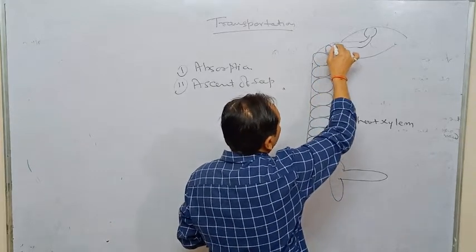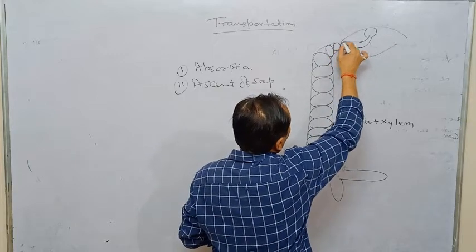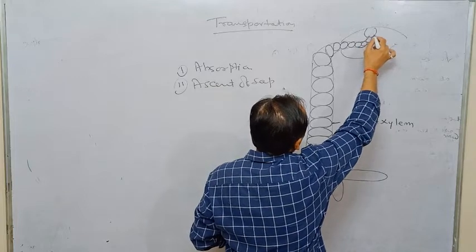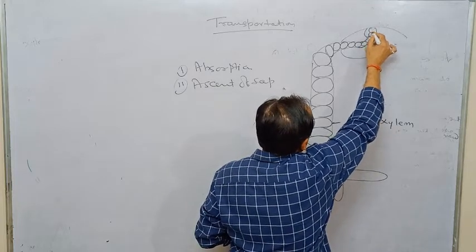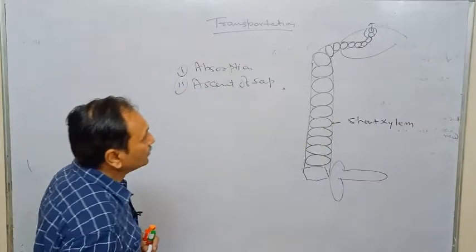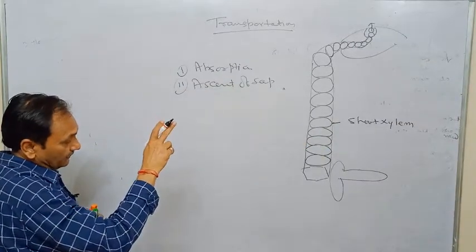The major question is how it will go up in 10-meter, 20-meter, even 100-meter long trees. This is called ascent of sap.